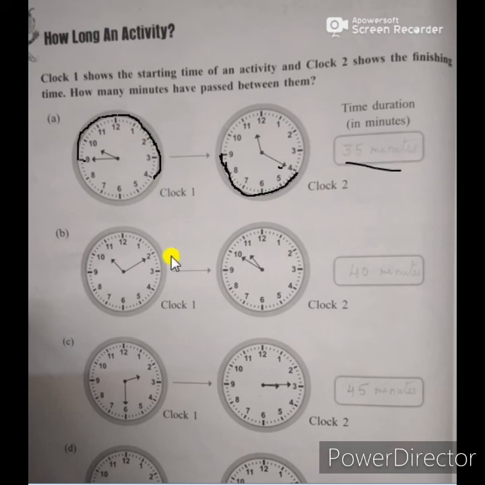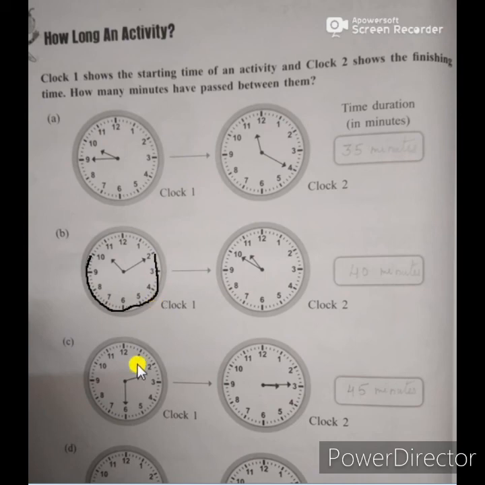Now we have to see the next clock. An activity started at 10:10 and ended at 10:50. So what is the time between 10:10 and 10:50? You can subtract 10:50 minus 10:10, or you see the movement of the minute hand. So 10:50 minus 10:10 equals 40 minutes. How much time was taken within this time? 40 minutes.